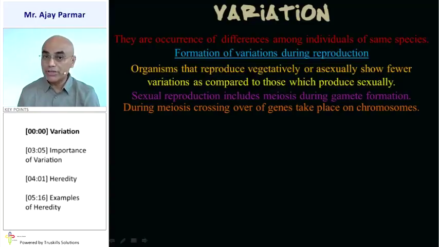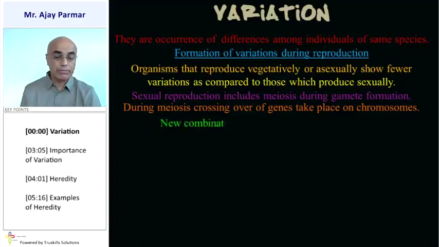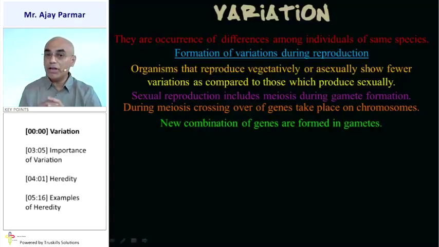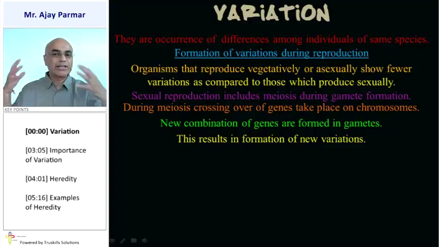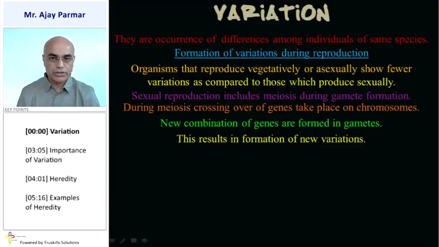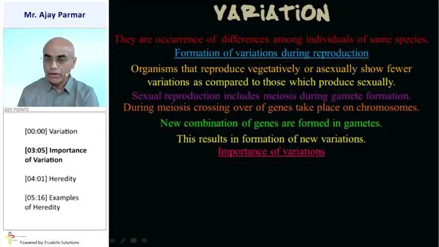So it is due to this crossing over that a whole new set of genes is being produced. That means a completely new combination of genes is produced in those gametes. Because of this reason, a large variety of variations take place whenever a living organism reproduces by the sexual method. Now variations are very important.